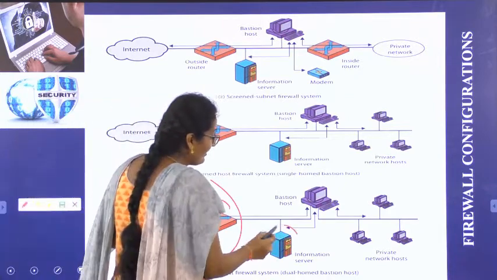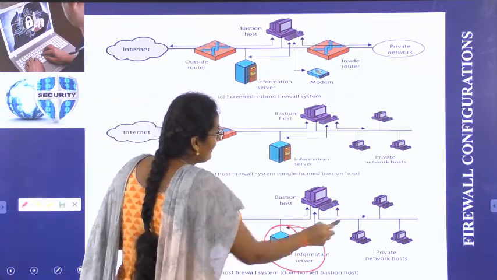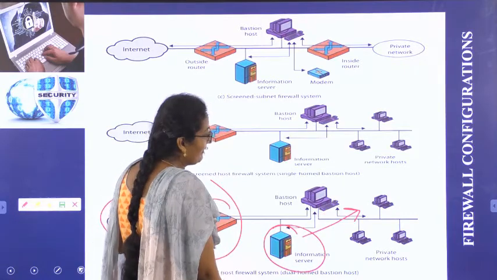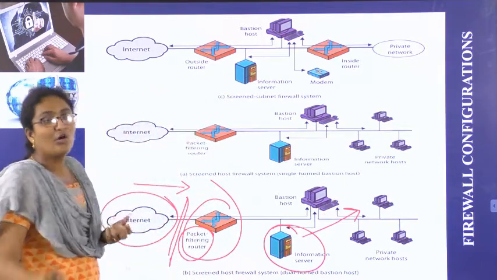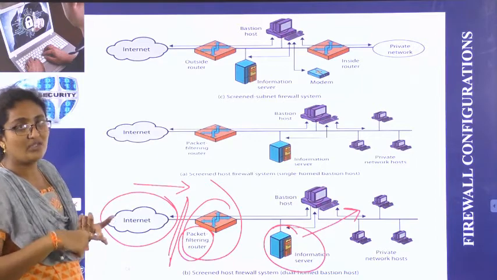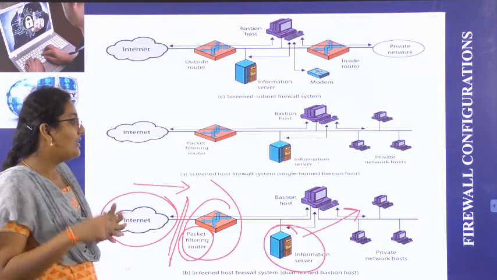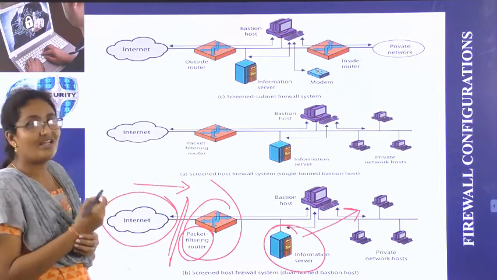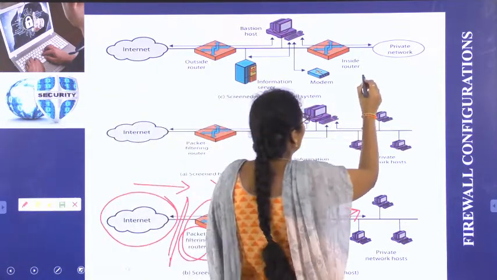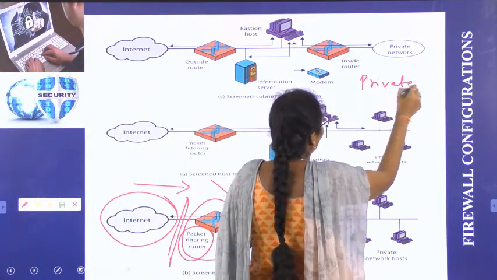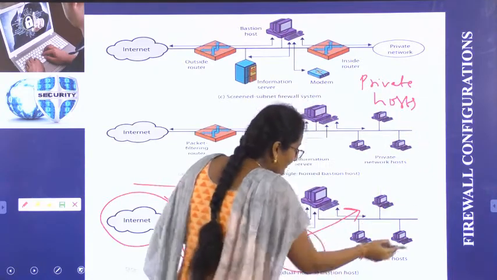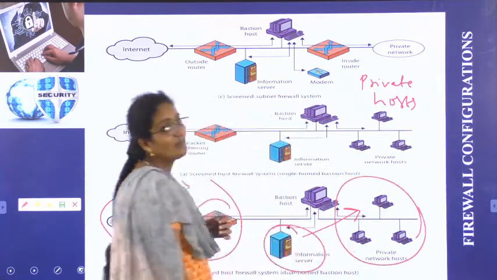Same way it will pass the information to the database. From database, that information is given to all the workstations in the base station. So all the workstations are computers, base station is a network, and computers in that base station are called private host.